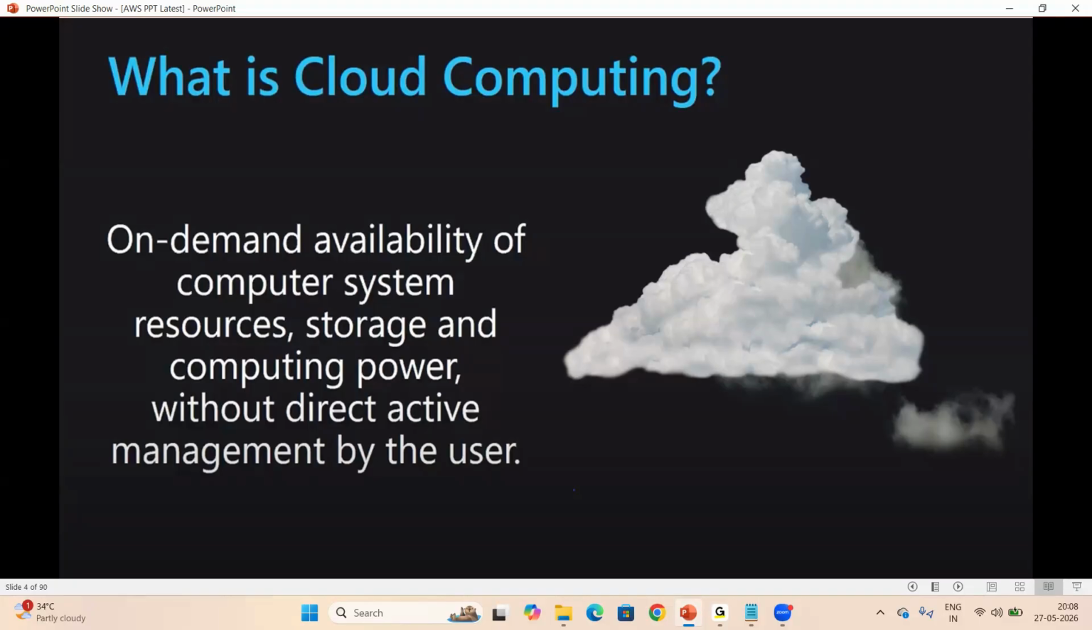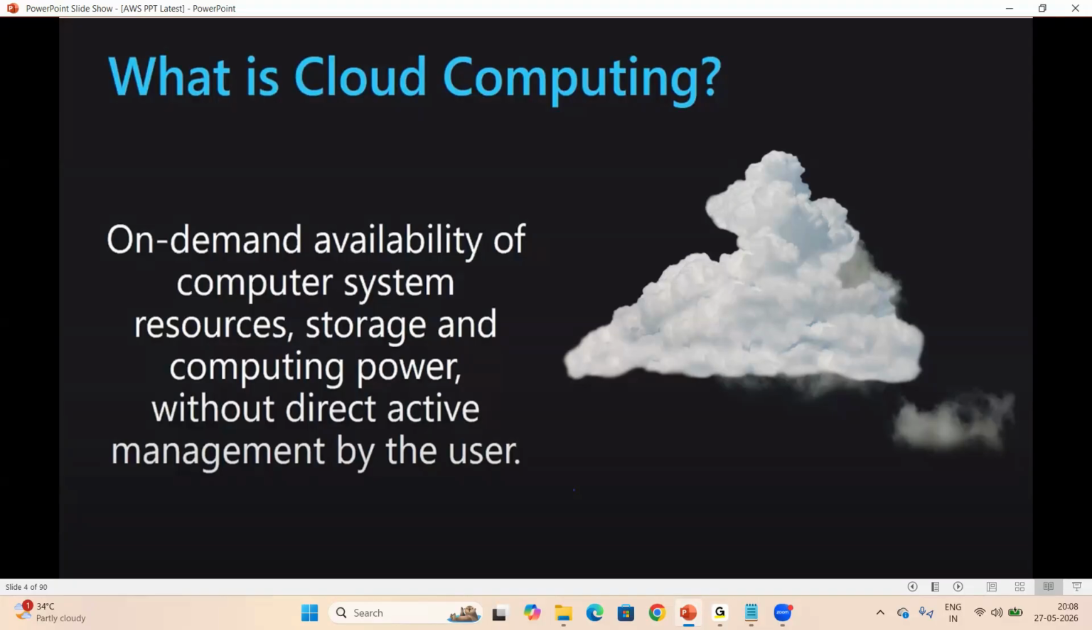Fine. So cloud is the on-demand availability of computer system resources, storage and computing power, without direct active management by the user, right? So when we use the cloud resources, whenever you want to create any resources, we can connect to the AWS cloud console, and we can create the resources within a minute, which is nothing but on demand.